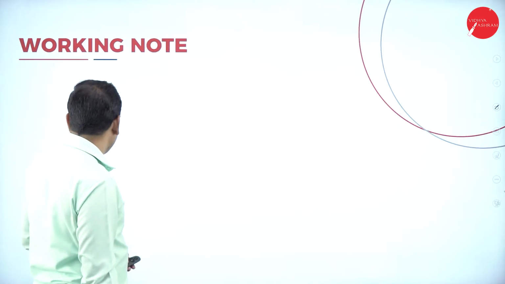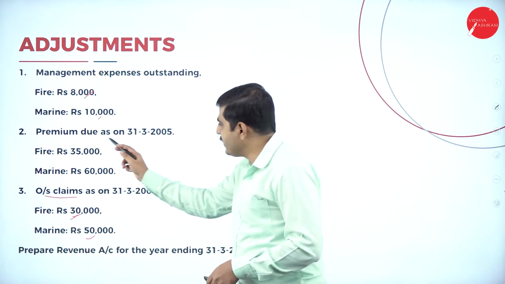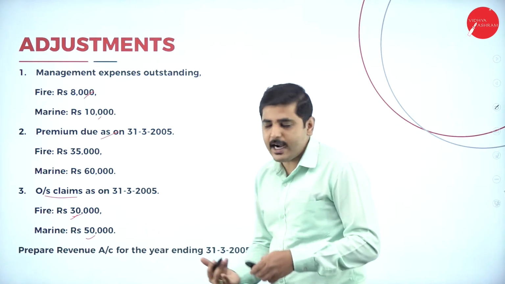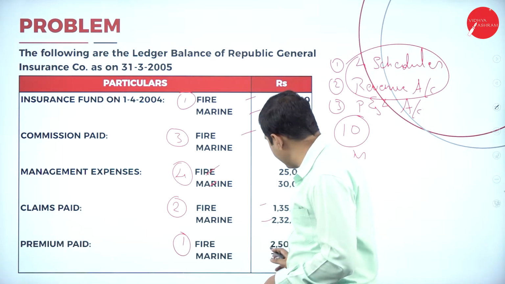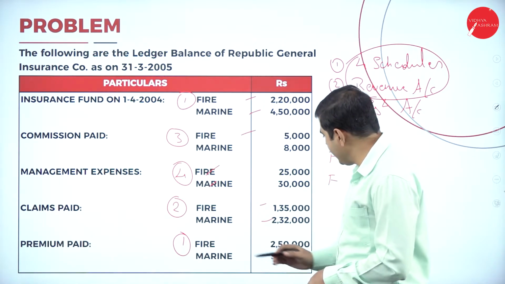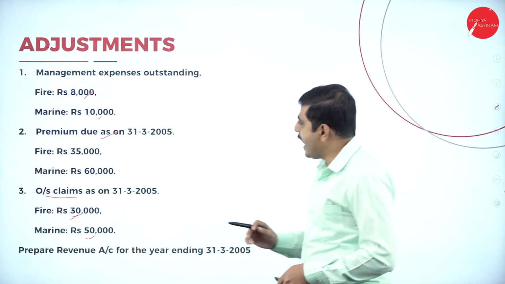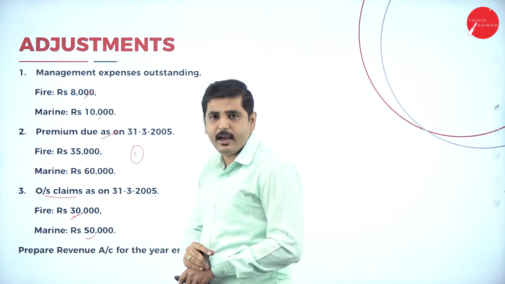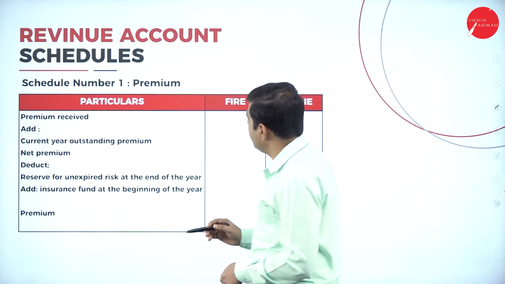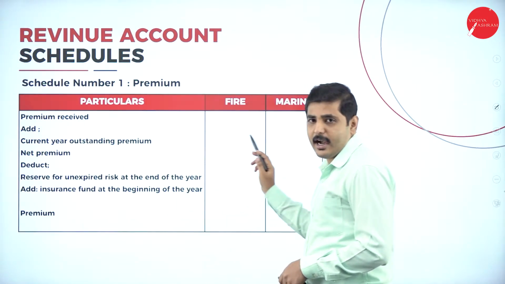Going to the premium. So is there any adjustment related to premium? Yes, we are having adjustment. So due premium, so add outstanding. So look at the premium paid, what you are having? Fire 2,50,000, marine 3,30,000. Again add current year premium in schedule number 1. So like this, here we have to show premium plus current year outstanding premium, fire and marine.